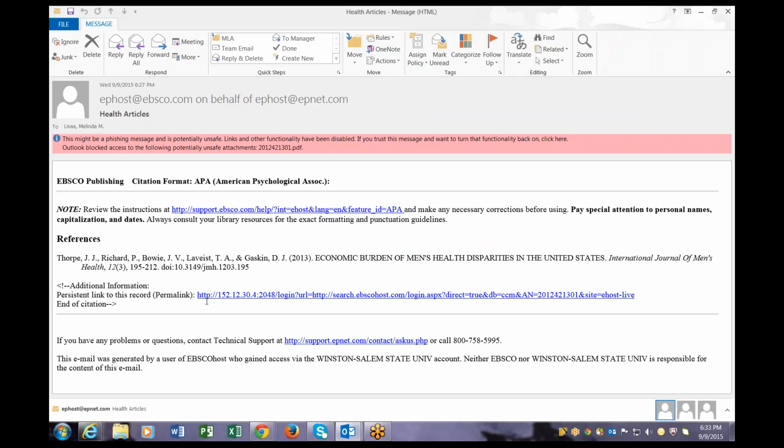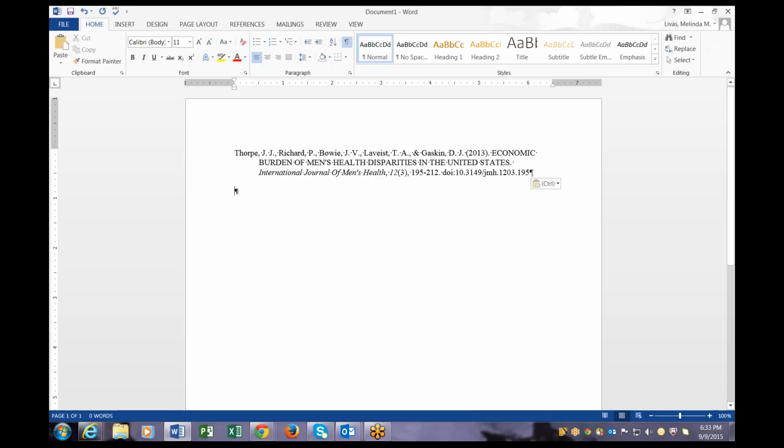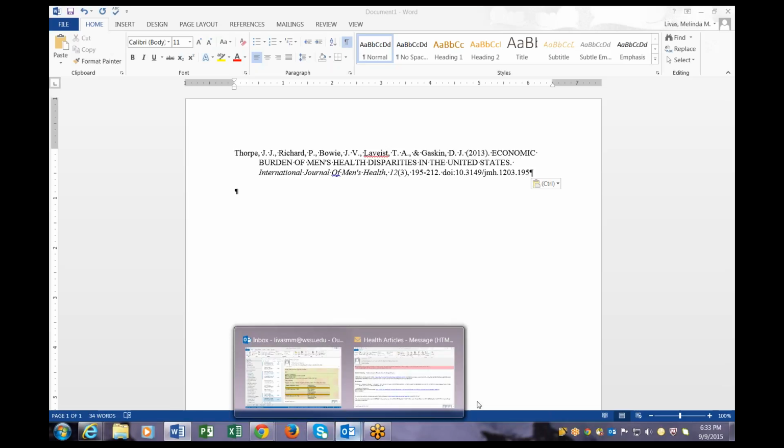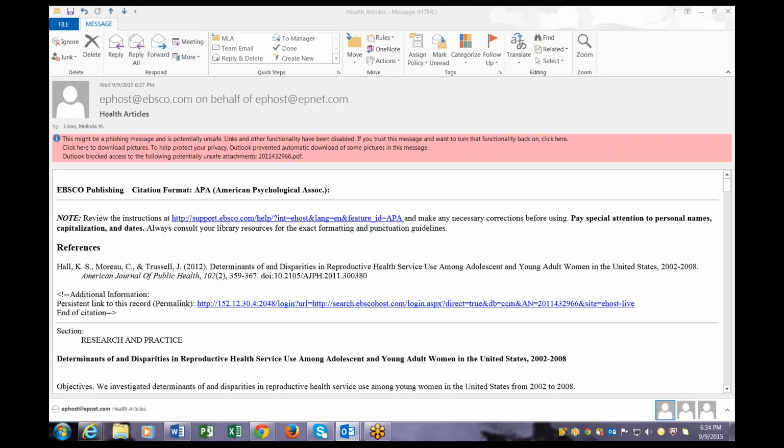So I'm going to cut and paste some of these citations and put them on a reference page, but I'm going to show you the common mistakes that students make when they are doing this. So let's open a Word document. So I got that reference. Now let me go and get my other references so we can take a look and you can see what that looks like.